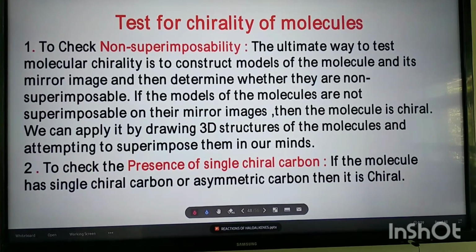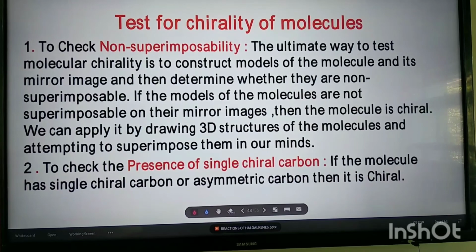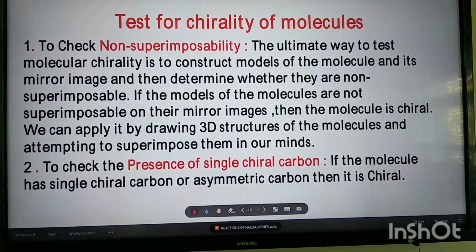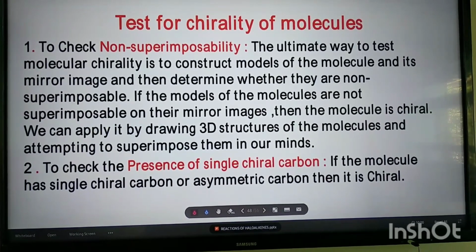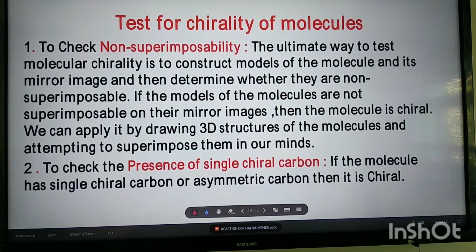How is it possible? Either by constructing the model or by drawing the 3D structures. To check non-superimposability, this is the first test, and this is the ultimate way. The ultimate way to test molecular chirality is to construct models of the molecule and its mirror image, and then determine whether they are non-superimposable.